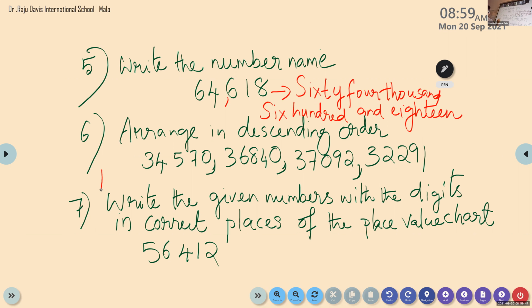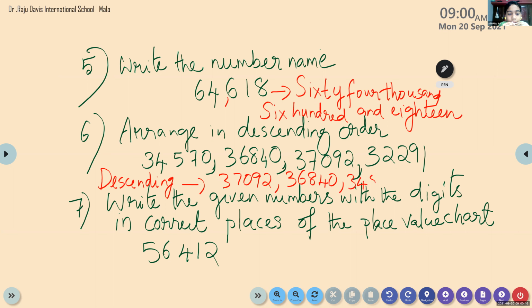Descending order. You have to write the answer in descending. What do you mean by descending? Write the numbers from bigger to small. Okay. Which one is bigger? 37,092. 36,840. 34,570. 32,291.